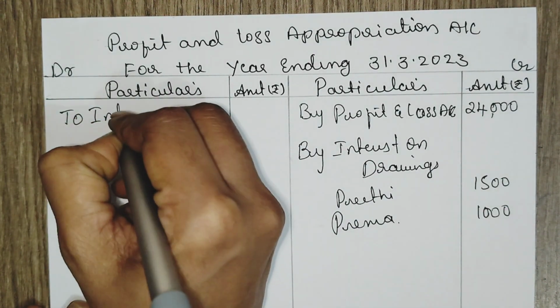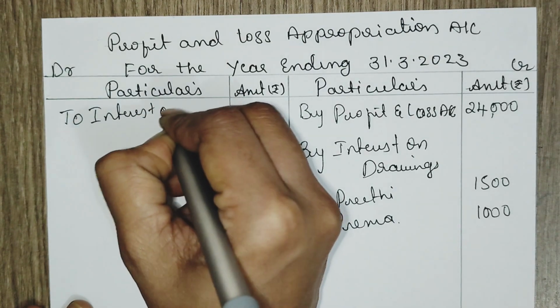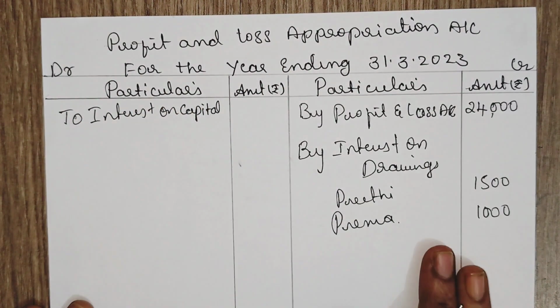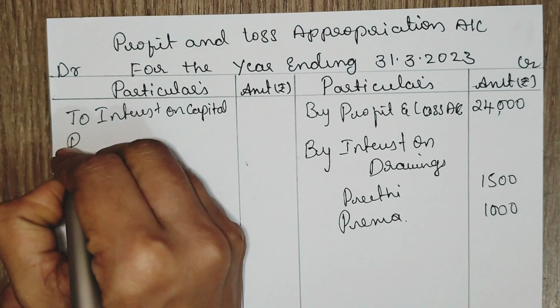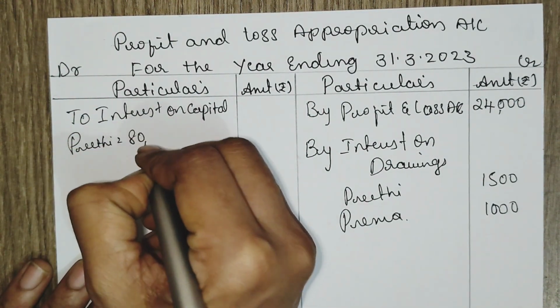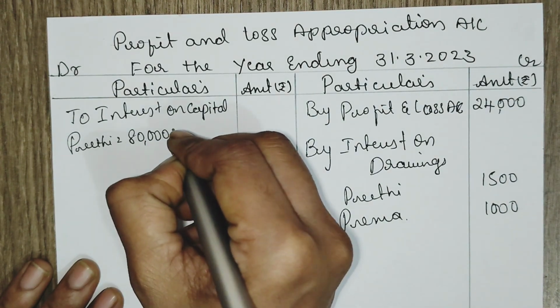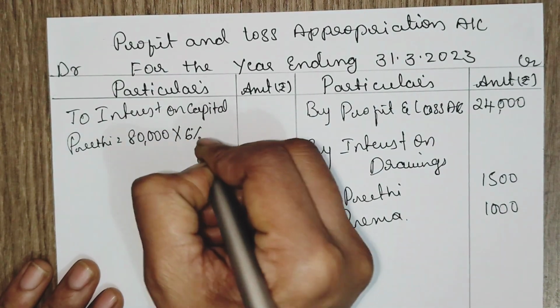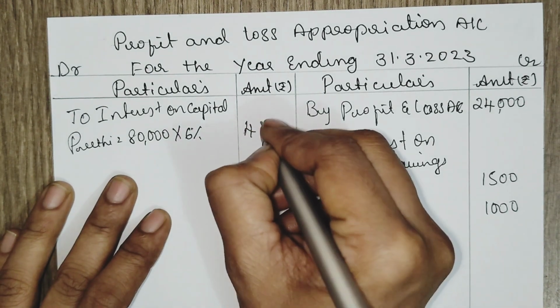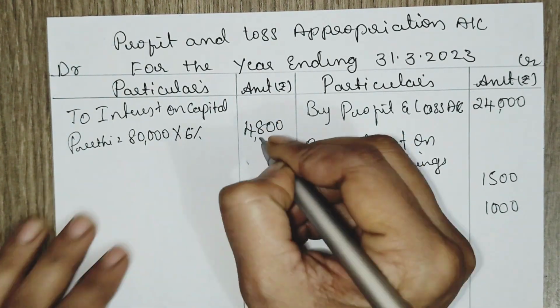Then interest on capital. What is the capital introduced? Preeti capital is 80,000. Interest on capital percentage is 6%. 8 sixes are 48, 4,800.